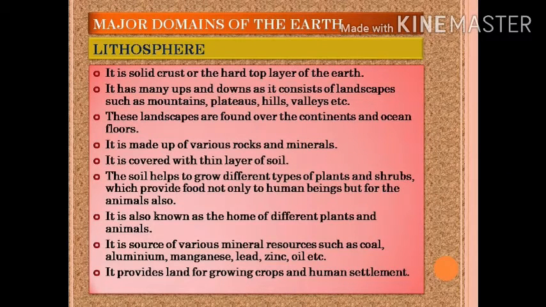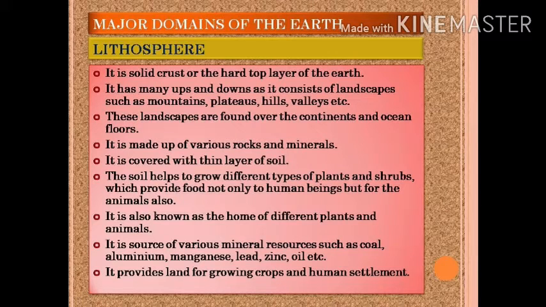First we have lithosphere. Lithosphere is the solid crust or the hard top layer of the earth on which we live. Now it has many ups and downs as it consists of landscapes such as mountains, plateaus, hills, valleys, etc. So because of different landscapes, it has ups and downs.